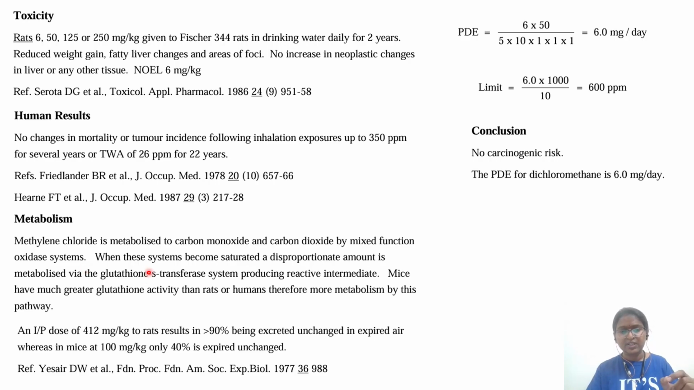Okay, when these systems, that is the mixed function oxidase systems, become saturated, a disproportionate amount is metabolized via the glutathione S-transferase system, we have seen this one, producing a reactive intermediate. Mice have much greater glutathione activity than rats or humans, therefore more metabolism by this pathway. So pause the video and go through. Another important thing you have to learn from this statement is that different species will have slightly different types of metabolism. Here, as the statement says, mice show higher metabolism when compared to rat and human.